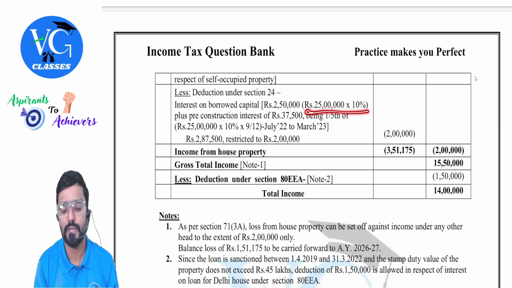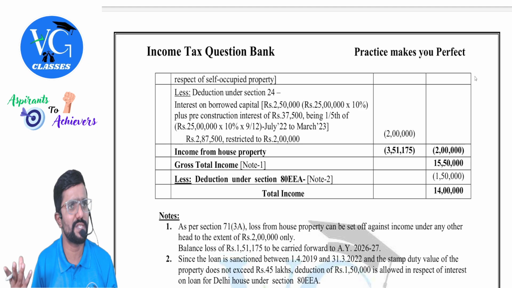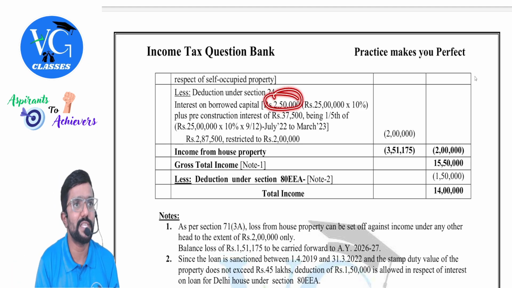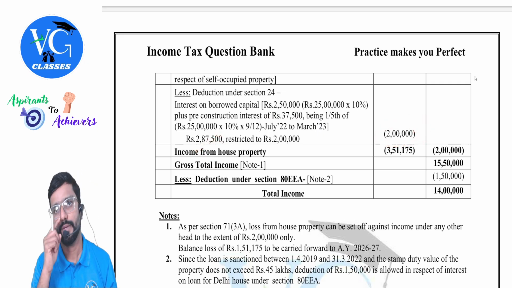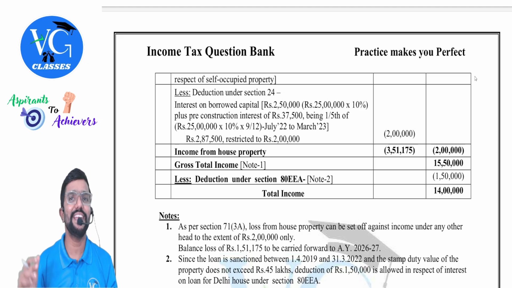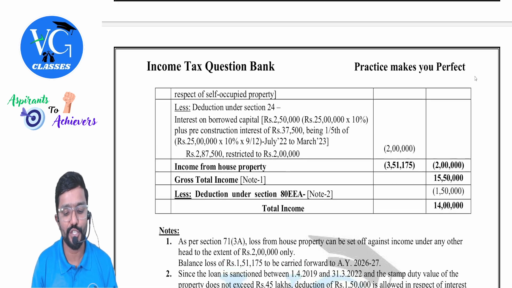Now add it to current year interest. What is current year interest? 25 lakh into 10%. Entire loan is outstanding. So current year interest is 250. Pre-construction period interest which I can claim now is 37,500. Add up both: 287,500. Can you claim full? No. Restricted to 2 lakh. Self-occupied property maximum interest you can claim is 2 lakh. So remaining 87,500 can I claim anywhere? No. Loss. Got it?